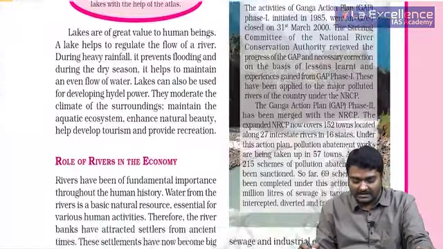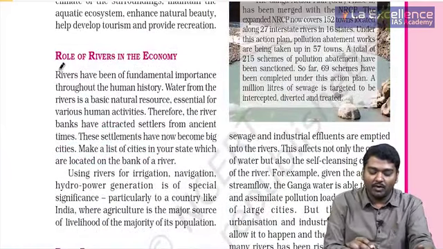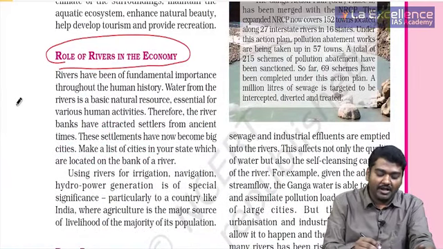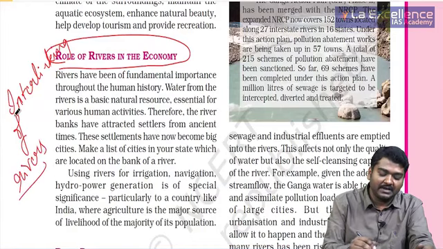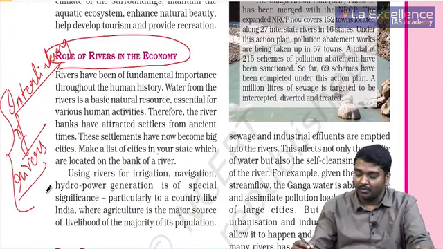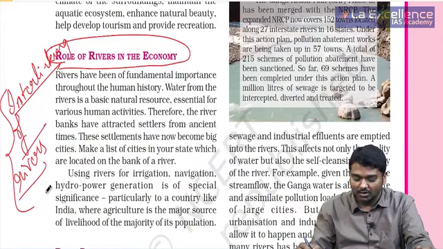Right guys, at last you need to look at the role of rivers, and today we are also coming across interlinking of rivers, which will be taken up in current affairs. So it is important for you to read about all these topics.